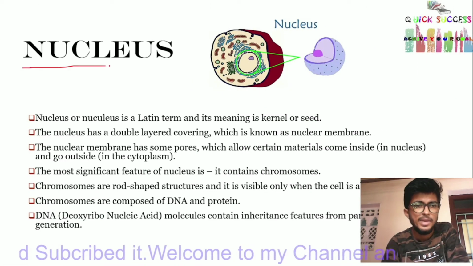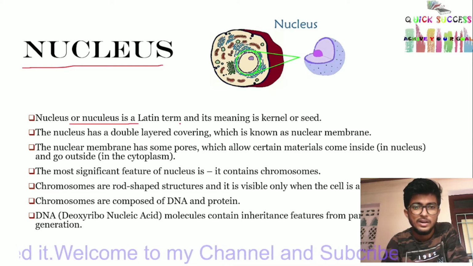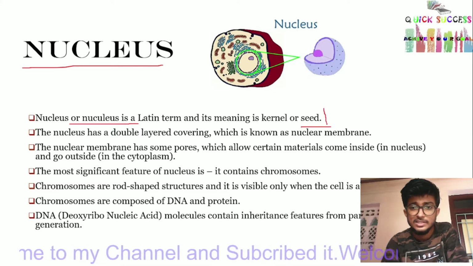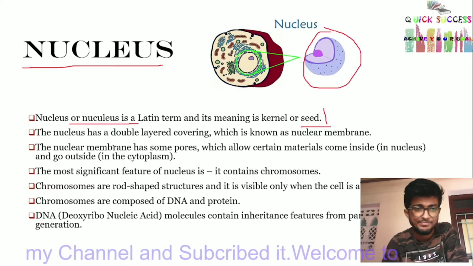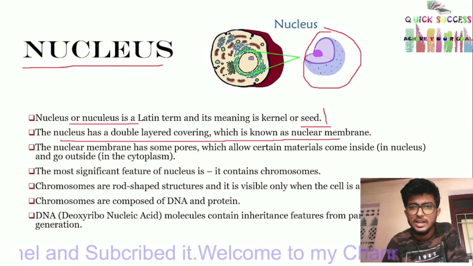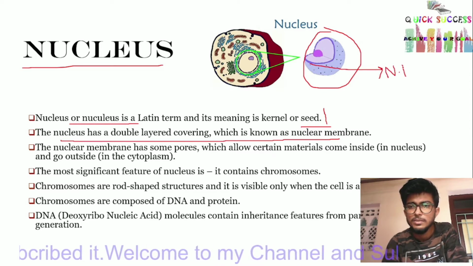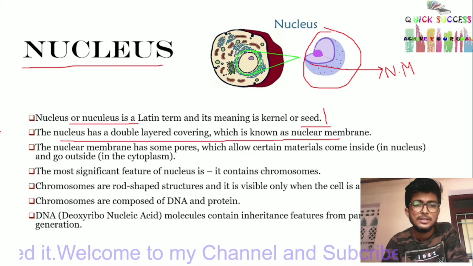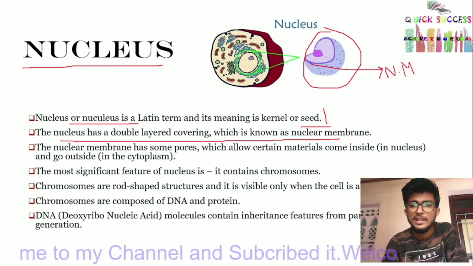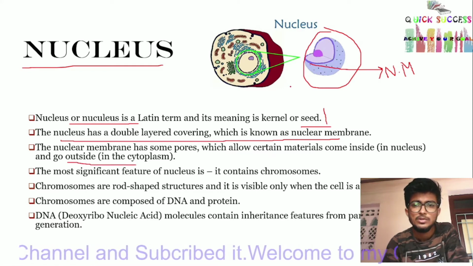Nucleus. This is the main part of a cell. Nucleus or nucleolus is a Latin word, its meaning is kernel or seed. This is the cell's seed. The nucleus has a double-layer covering known as the nuclear membrane. The nuclear membrane has some pores which allow certain materials to come inside the nucleus and go outside to the cytoplasm.